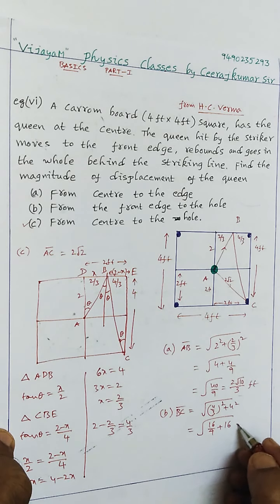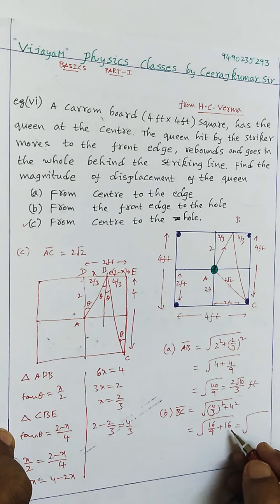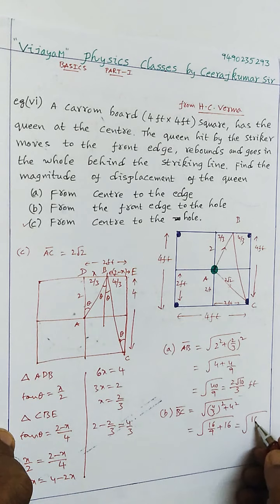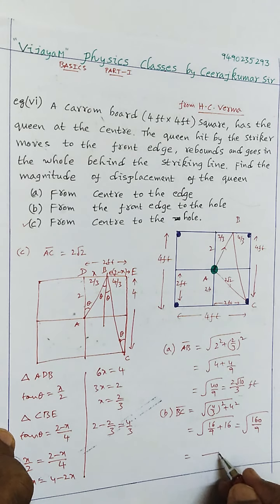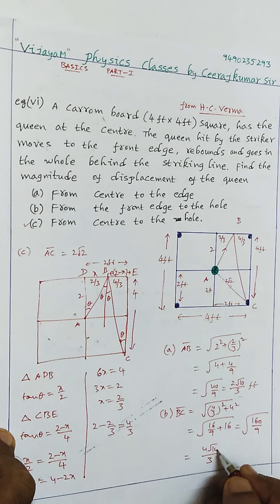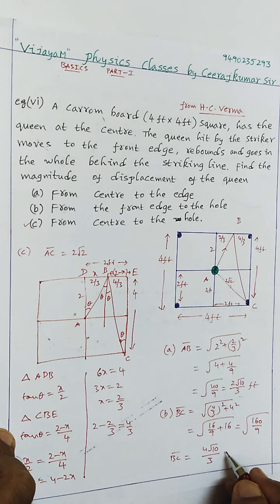So it's nothing but square root of 160 by 9. Again the square root of 9 is 3 and the square root of 160 is nothing but 4 root 10. So therefore BC is nothing but 4 root 10 by 3 feet.